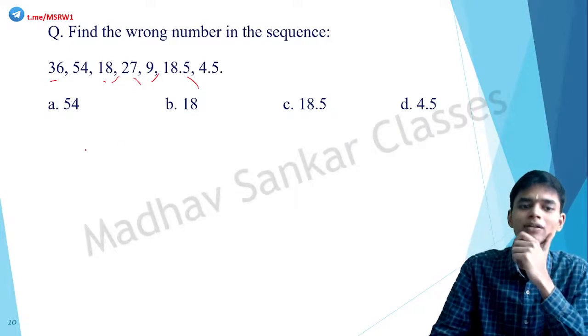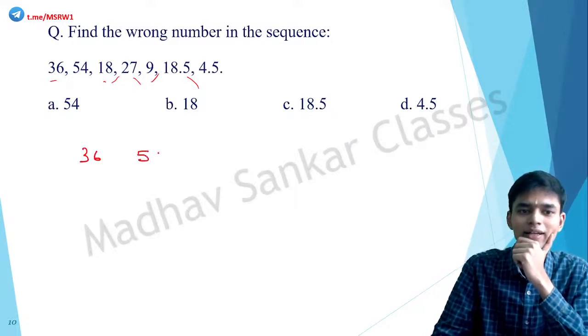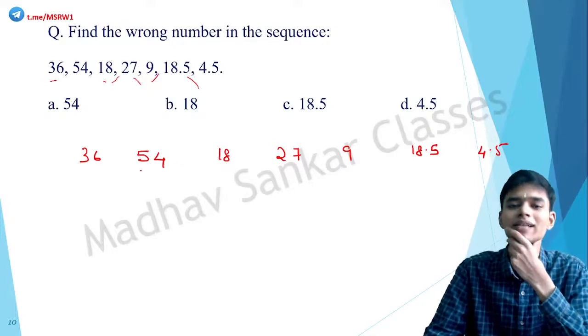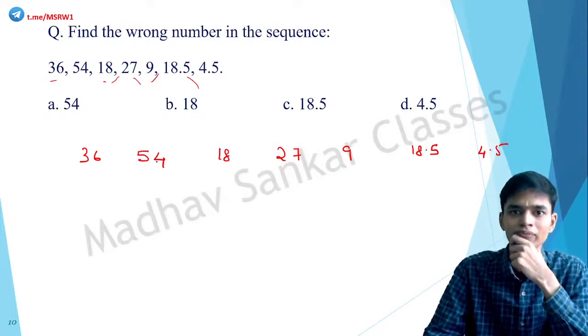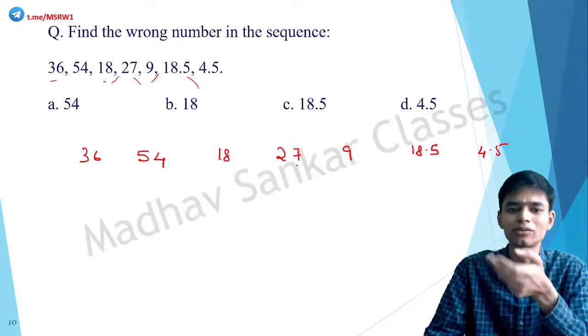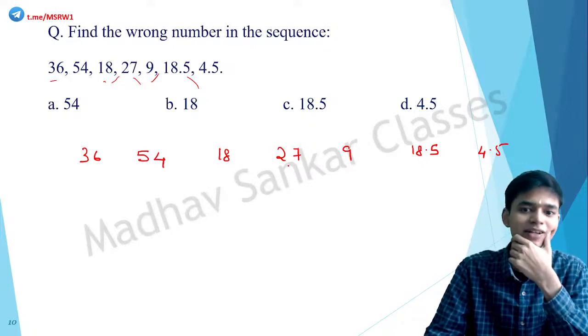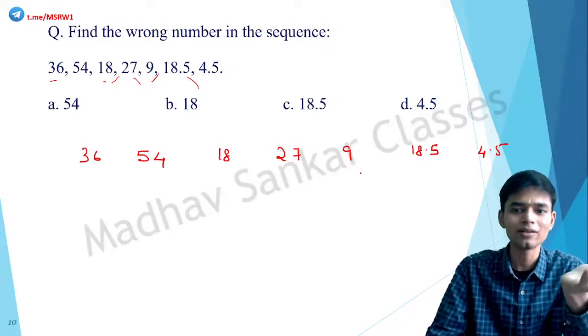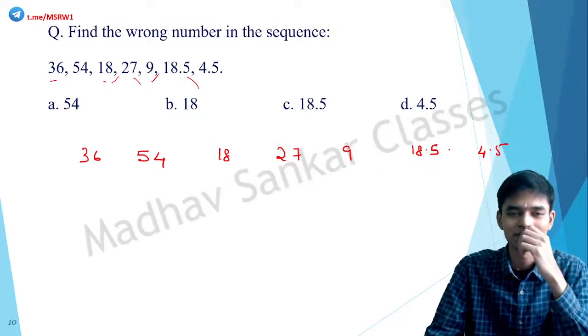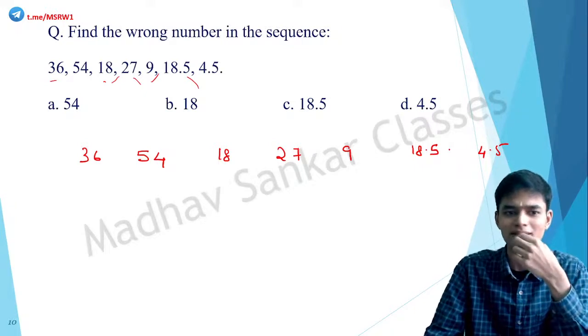Okay, so try to find out the relationship between adjacent numbers. I will rewrite this. What is the relationship between 36 and 54? 36 plus 18 is 54. Yes. But 54 plus 18 is not 18. Similarly, 18 plus 18 doesn't make 27. But 18 plus 9 makes 27. 27 plus 9 doesn't make 9. Correct? 9 plus 9.5 makes 18.5. So that does not make too much sense.